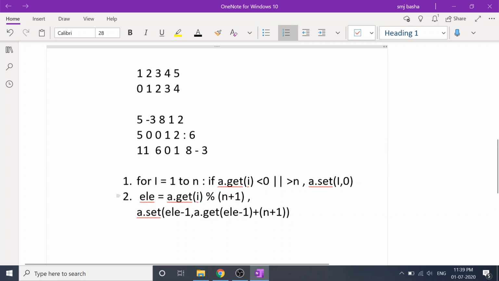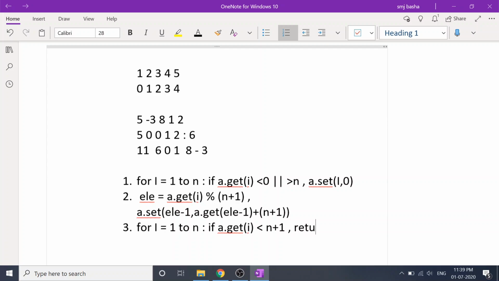second step is also a for loop. Now comes the third step, for i equal to 1 to n, if a.get(i) is less than n plus 1, return i, right? So this will give me the proper output.